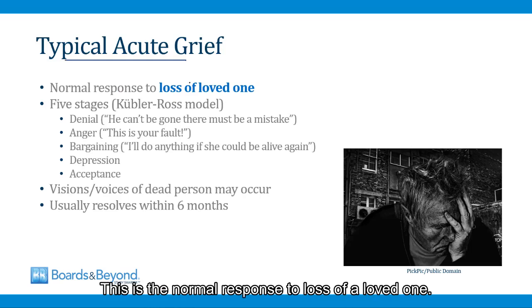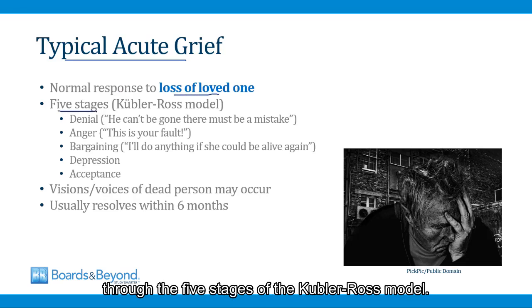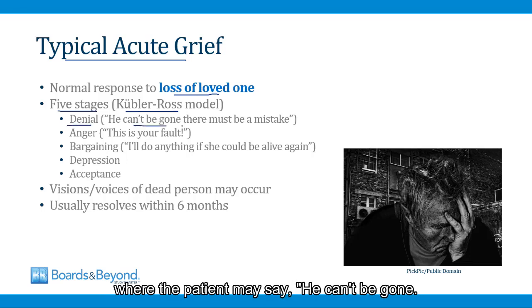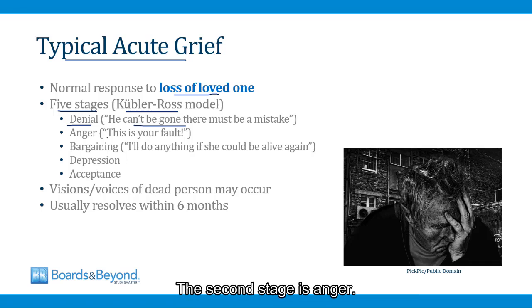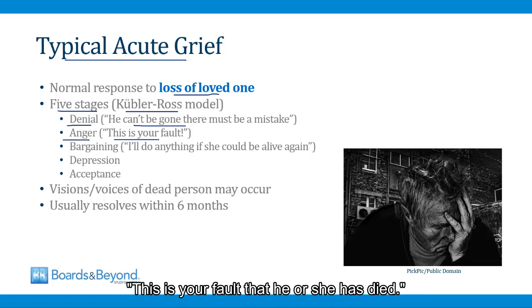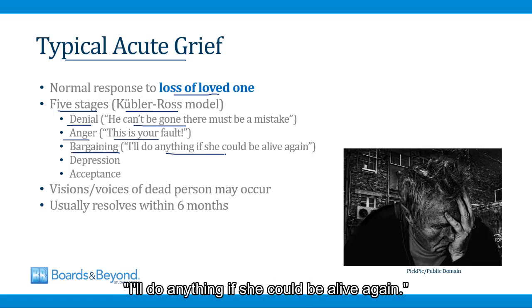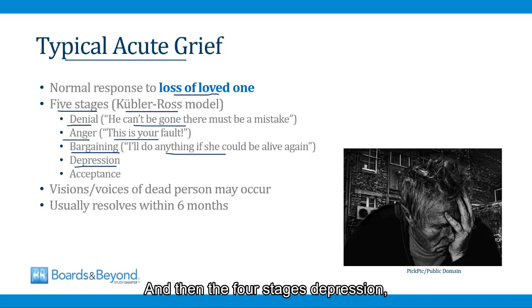This is the normal response to loss of a loved one, and it usually progresses through the 5 stages of the Kubler-Ross model. According to this model, the first stage is denial, where the patient may say, he can't be gone, there must be a mistake. The second stage is anger. It's blaming someone else. This is your fault that he or she has died. The third stage is bargaining. I'll do anything if she could be alive again. And then the fourth stage is depression, and the fifth stage finally is acceptance.